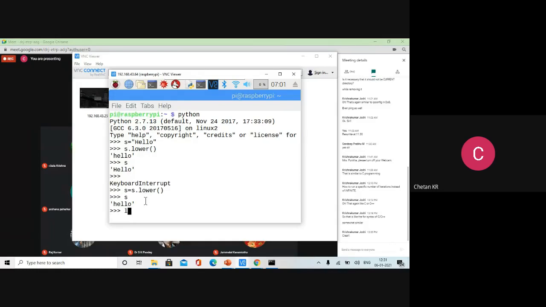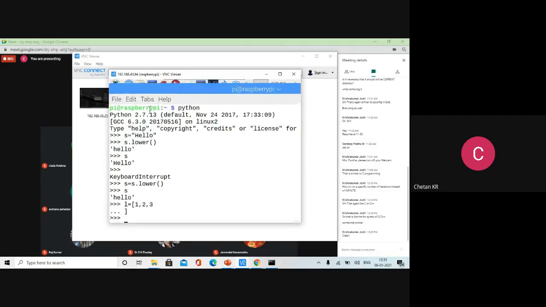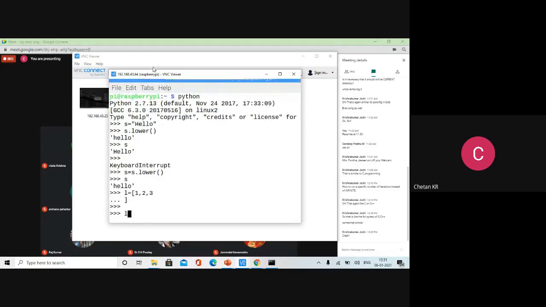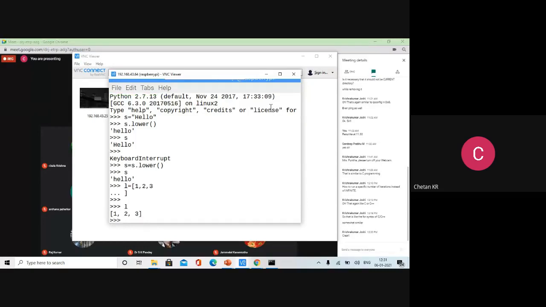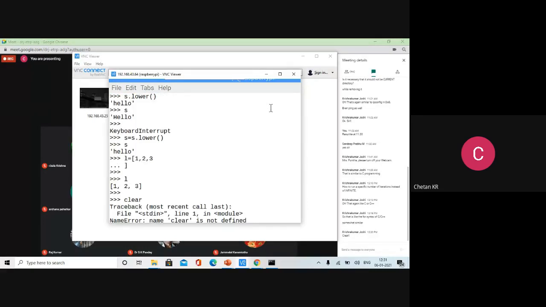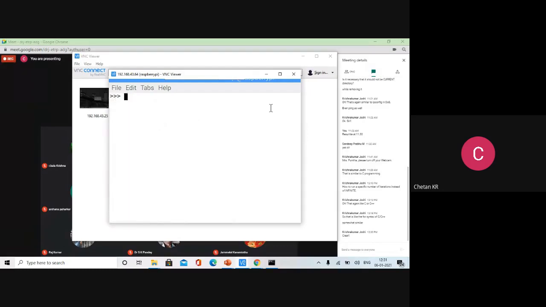For example, let me create a list. L is equal to a list, 1, 2, 3. Then give L. You have 1, 2, 3. The clear screen is not there, I think. Yeah, Control L you have to press for clearing. Okay. We have L, which is 1, 2, 3, which is a list, right? Let me call a function append.